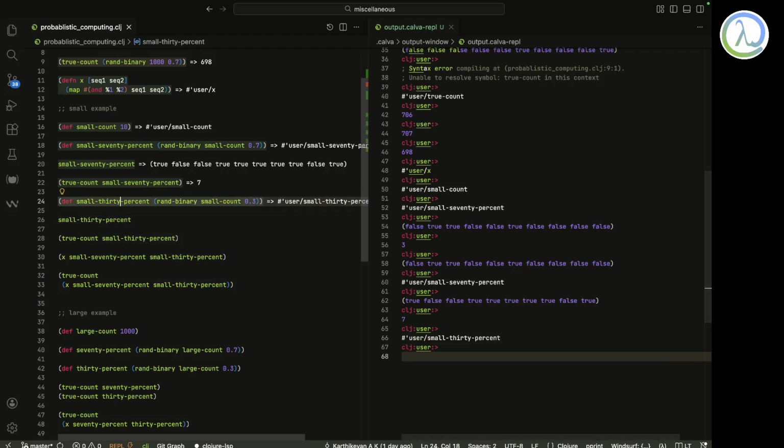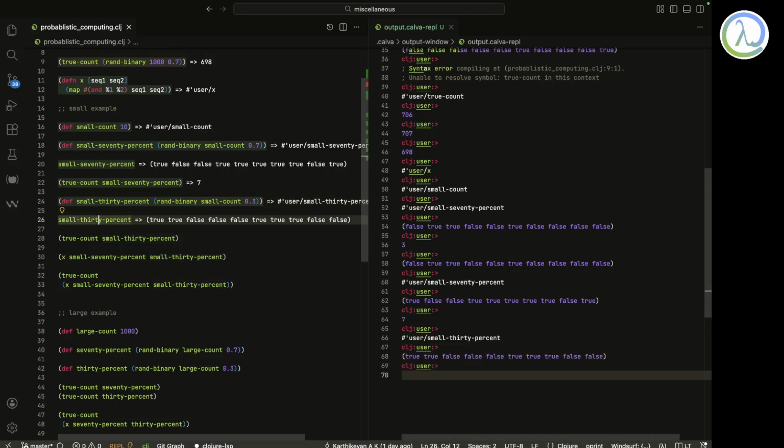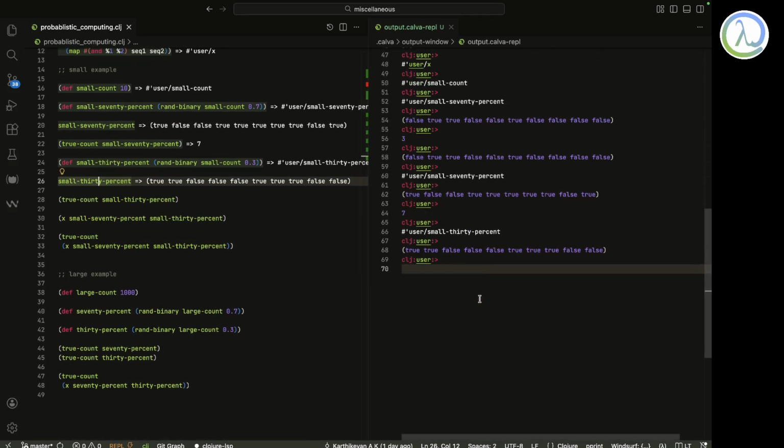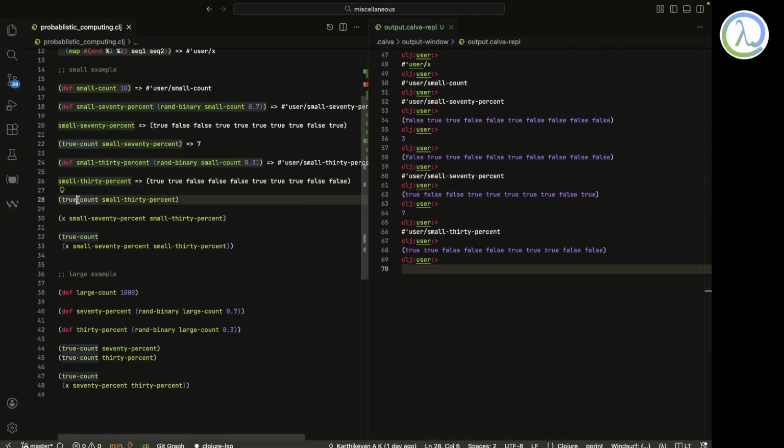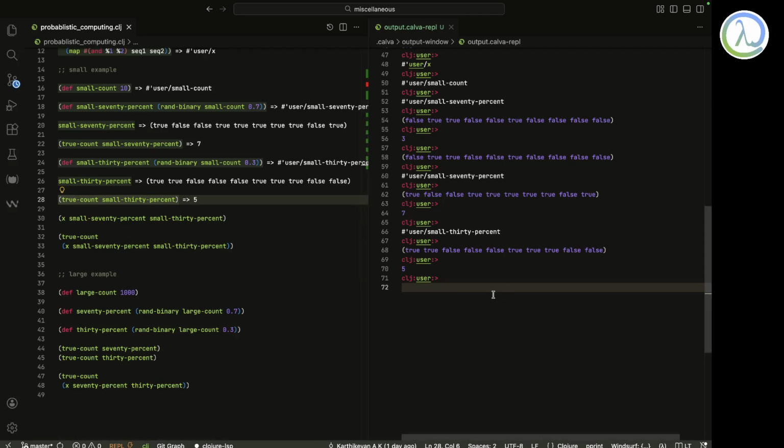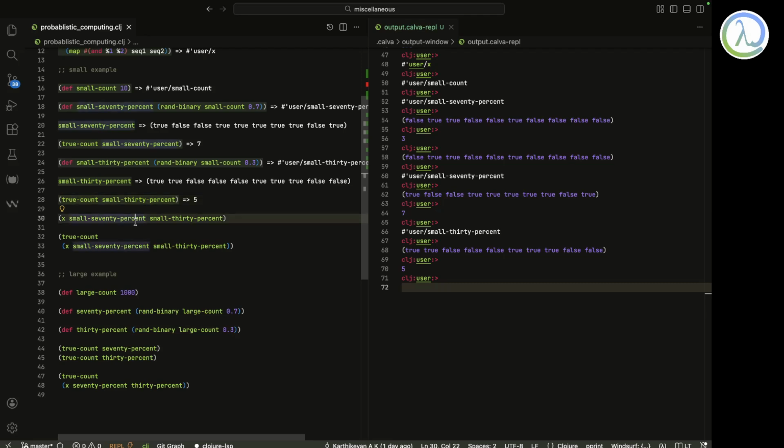Okay, right? And I'm just printing it out here. So finally, it's just ANDing stuff. Okay, over here this true count is 5. Look, it should be 3 out of 10, but yeah, 5 is okay, right? For small numbers.